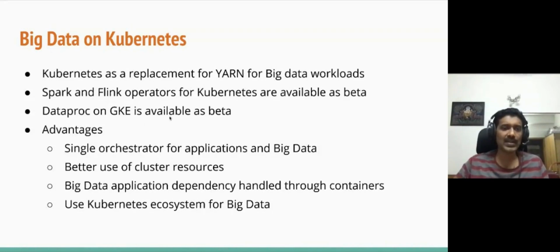And you have operators like the Spark and Flink operators, which allow you to run big data on Kubernetes, right? So now you don't need two separate kinds of schedulers, one for big data, one for regular workloads, right? You can use the same cluster for both kinds of workloads, right? So Kubernetes becomes like a universal scheduler from that perspective. So this is for handling big data.